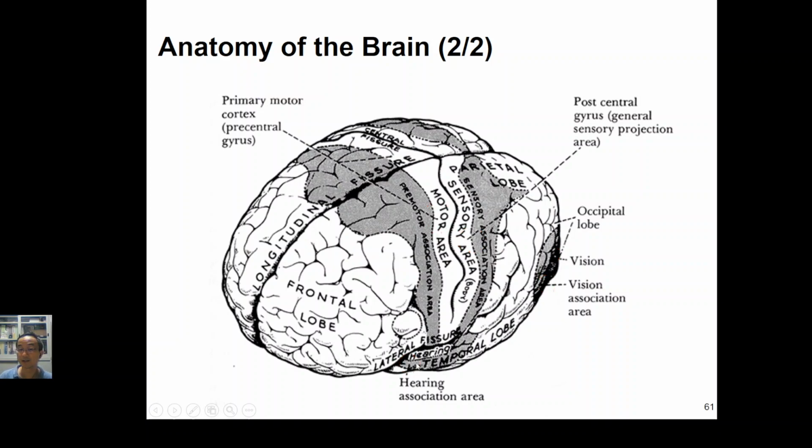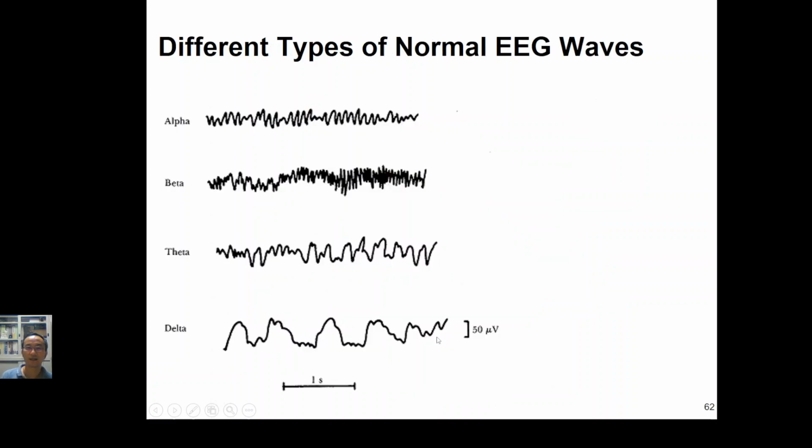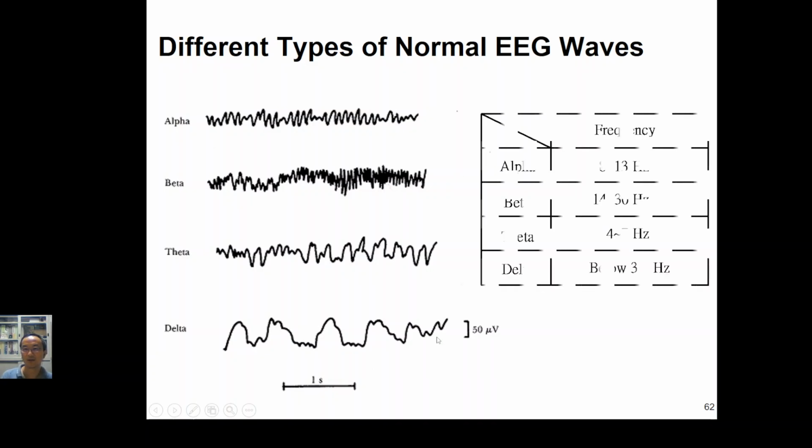So that is the reason why when some people give a slap or a hand onto the person's face near the ear, they may lose their hearing, temporarily or permanently. It's because the hearing region is here. So right now I need to say there are 4 different types of the normal EEG signal.